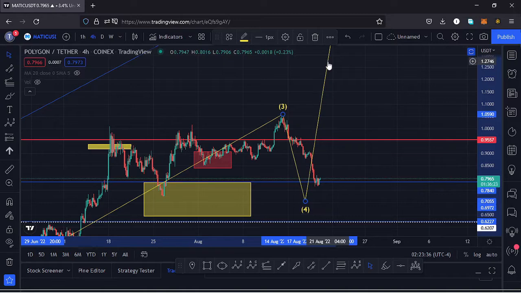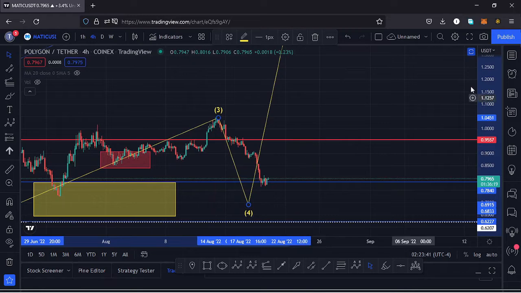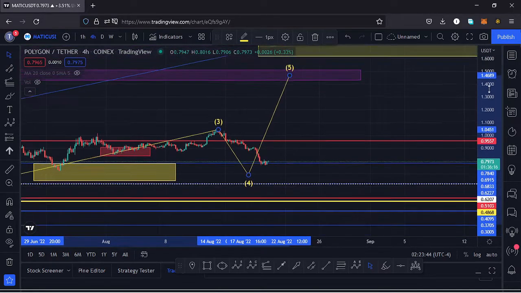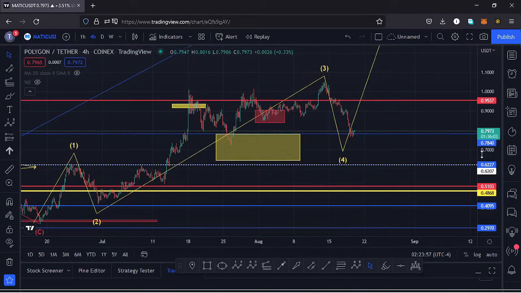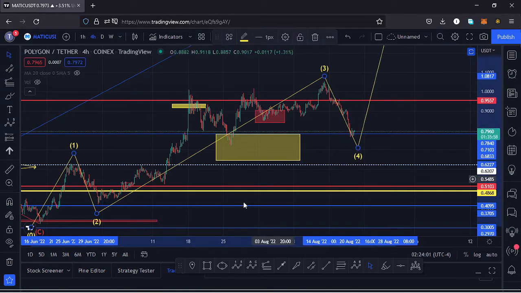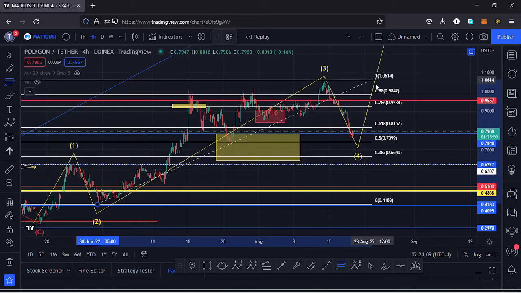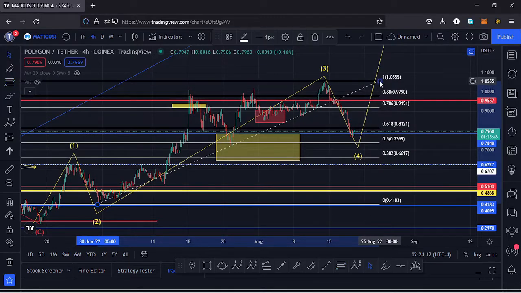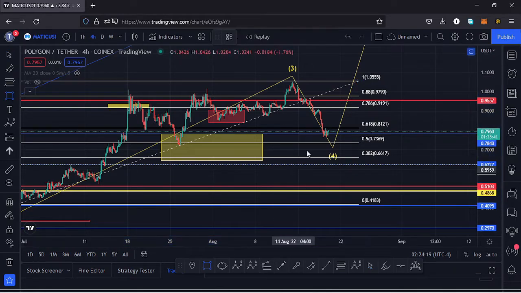Then I expect to see a retracement over here, then continue pushing higher in the formation of our wave 5. So over here we need to have a target area for that fourth wave to the lower side in the movement that we are in at the moment. So I need to use the Fibonacci's to get a new target area for this fourth wave to the lower side over here, and to do that I just use the Fibonacci's once more, connecting the low of that third wave down there to the new high that we have at the moment, and that gives me a target area between the fib level 0.618 and the fib level 0.382, so we can mark that target area here on the charts.